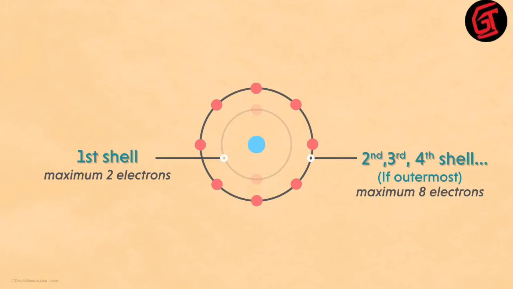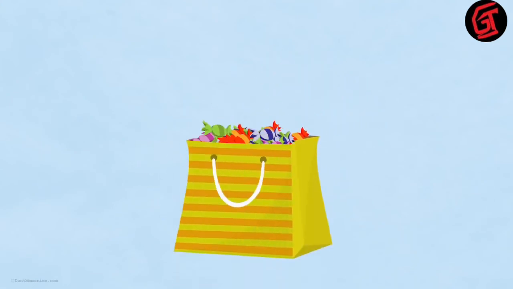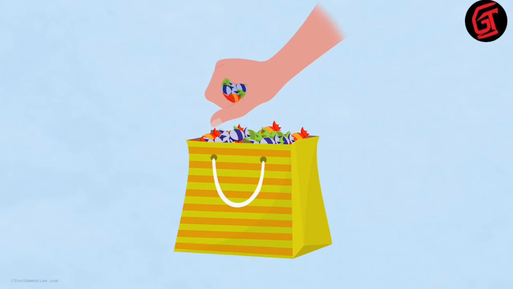This state is called the octet state. The term originates from the Greek word octa, which means 8. The octet state is considered to be a stable state. Let's understand this in a simple way. You love chocolates. Now, if there is a bag of chocolates kept open before you, how many will you try to grab at once? Needless to say, you will try and take as many chocolates as your hand can accommodate. That means the maximum number of chocolates is what anybody will wish for.